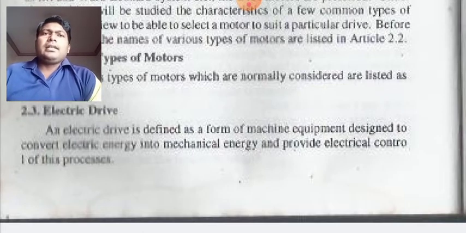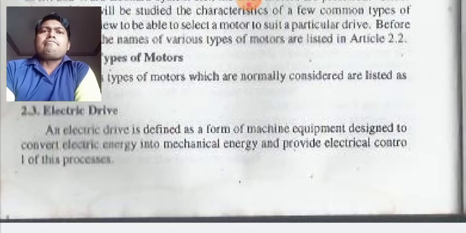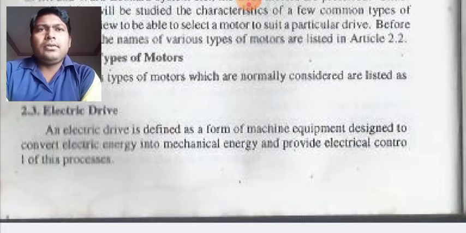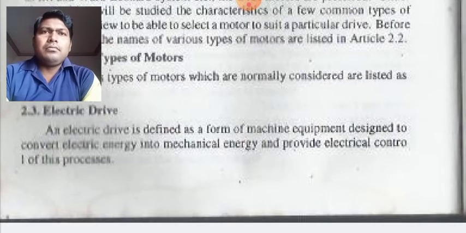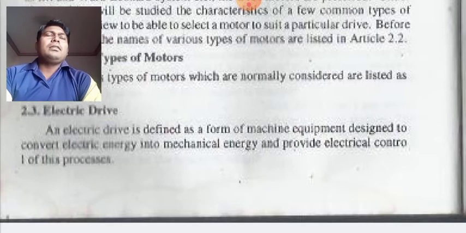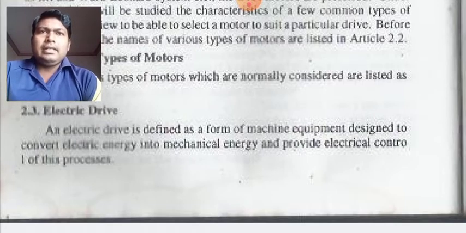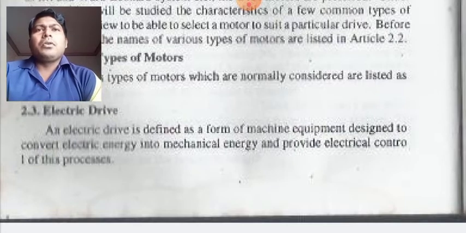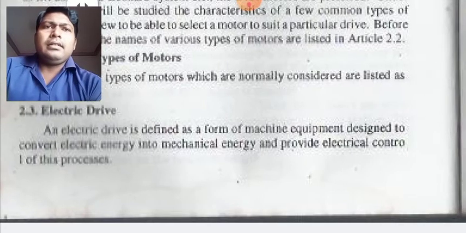So we can define an electric drive as a form of machine equipment designed to convert electric energy into mechanical energy and also provide electrical control of this process, because after the motor delivers mechanical energy, it is not that we cannot control the motor on the electrical side. We can also provide electrical control of this process. That is what is called an electric drive.